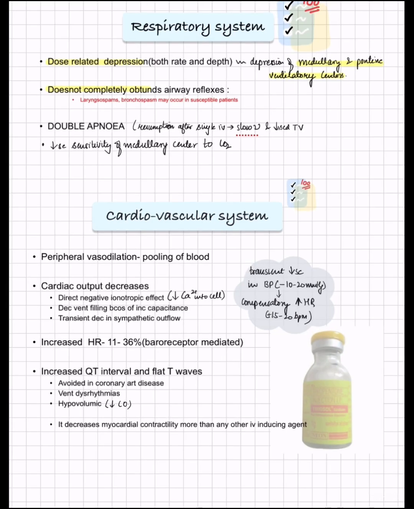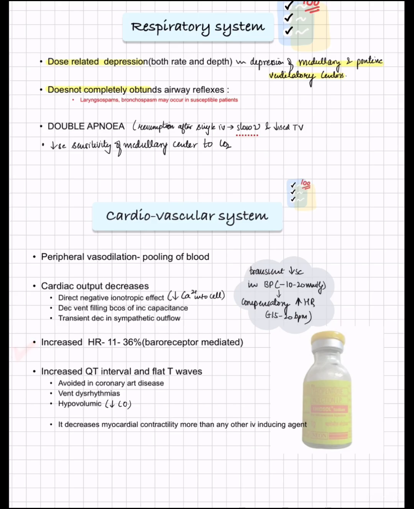Okay, it also decreases the sensitivity of medullary center to carbon dioxide. Coming to its effect on cardiovascular system, it causes peripheral vasodilation, which causes pooling of the blood, which causes decrease in the BP. But that decrease in the BP is transient. Why? Because there is compensatory increase in the heart rate, which was not the case in propofol. Propofol was completely obtunding the baroreceptor mediated increased heart rate, which is not the case in thiopentone.